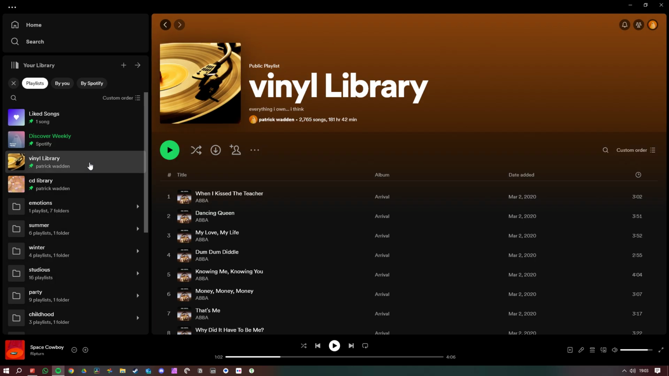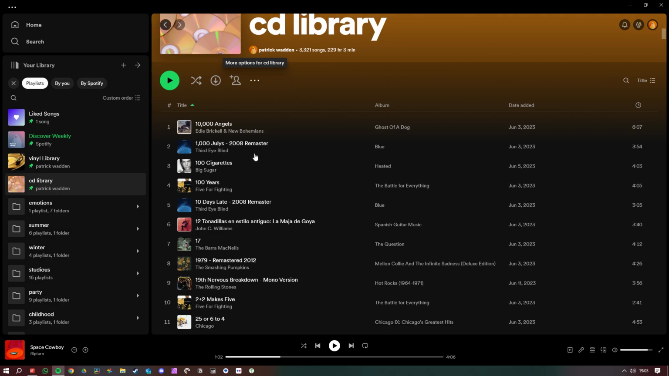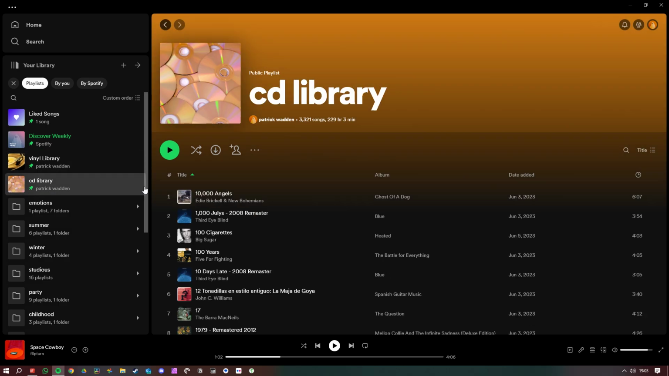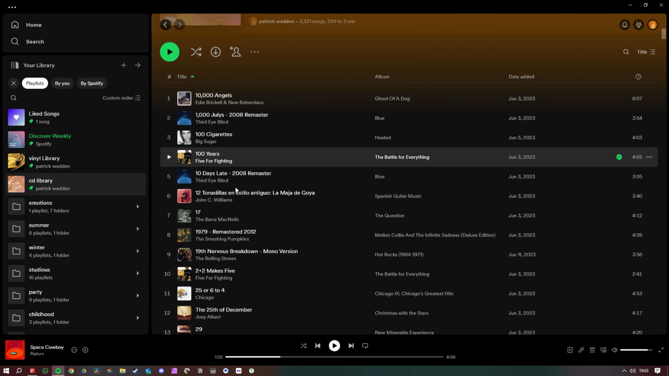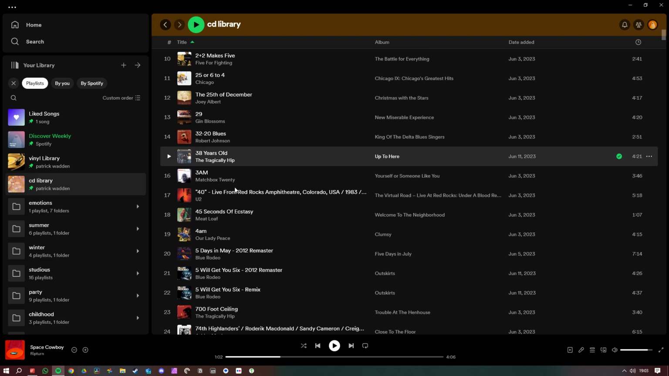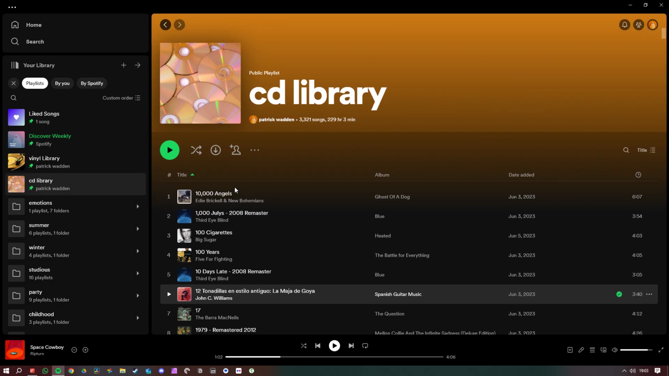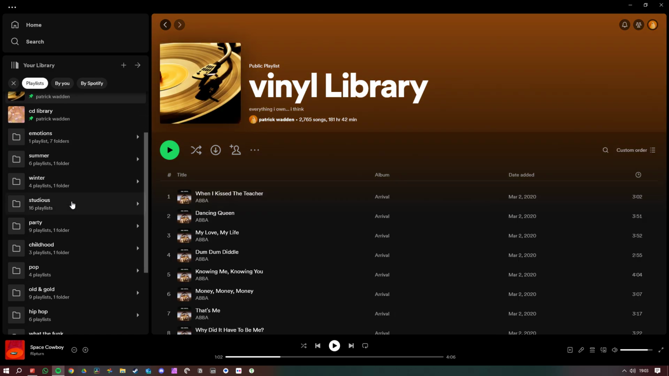I also have all my vinyl and my CD libraries saved in here too, which is also a nice way to find some new old songs that you had forgotten about, and you're like, oh yeah, I really like that song. I forgot all about it. So that's another way of doing it.